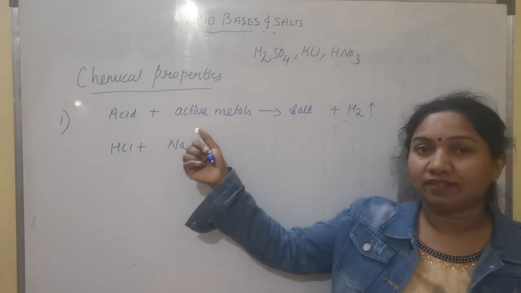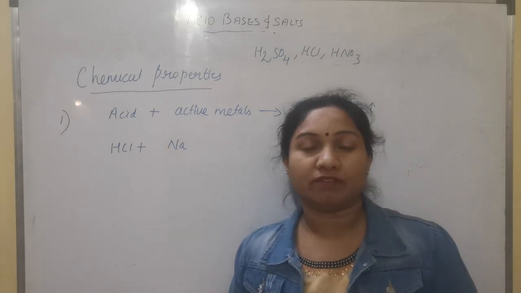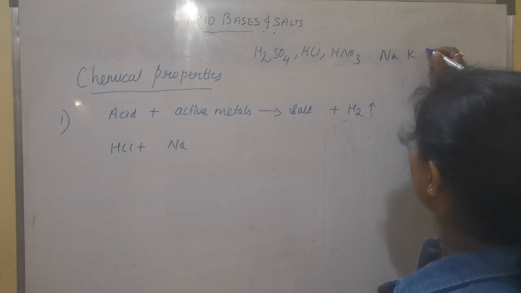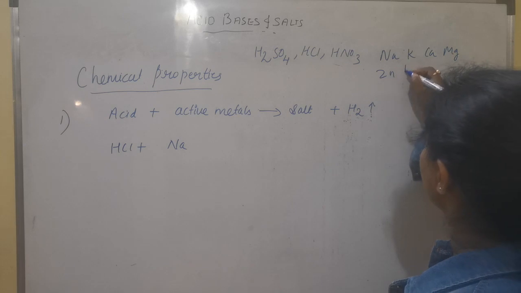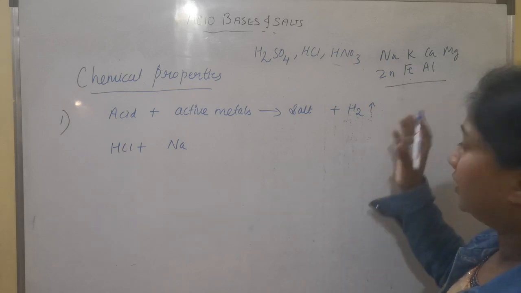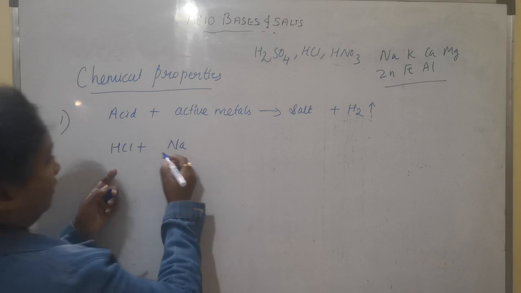So here, the reaction of acids with active metals. We will take some of the very reactive metals like sodium, potassium, calcium, magnesium, zinc, iron, aluminium. So these are the reactive metals. We'll be taking any of the examples here to see the reaction.